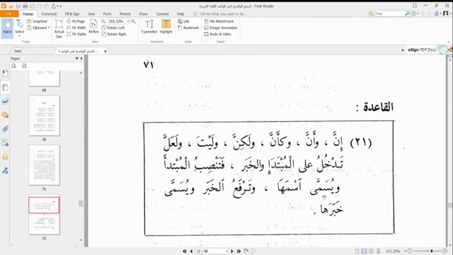So that's what we have learned for today, inshallah subhanahu wa ta'ala. And in our next lesson, inshallah, we are going to go further into the functions and roles of